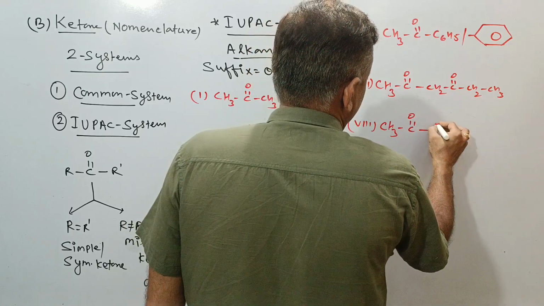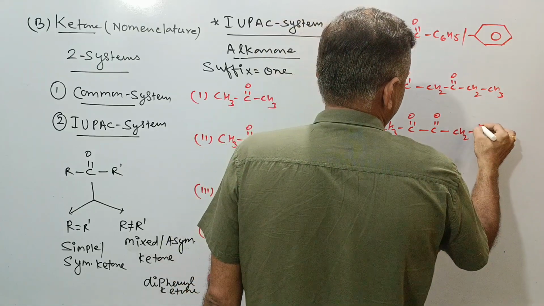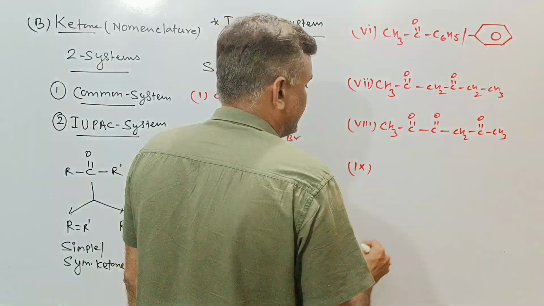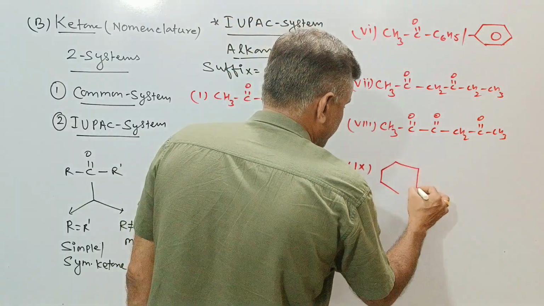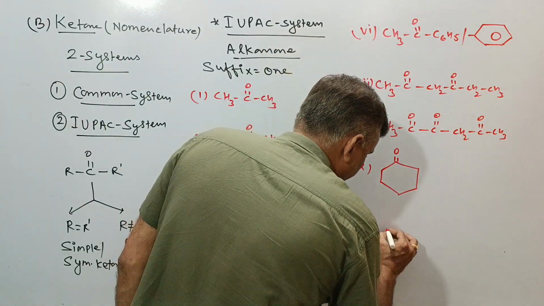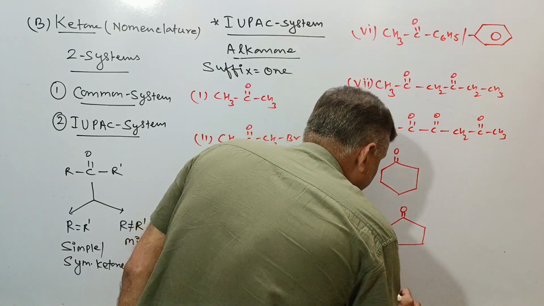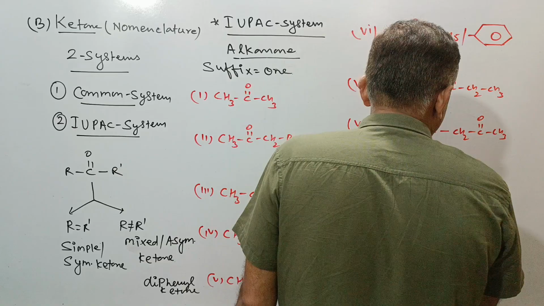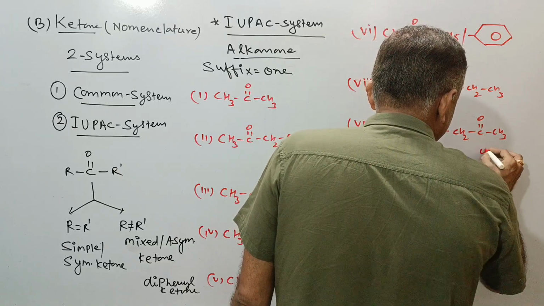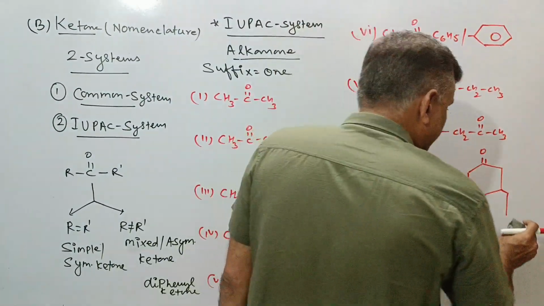This is the CO with the conjugation condition, and this is CH2CO and CH3. If we will go with the further, cyclic, then this is the best example for the cyclic ketone. We can take further like this. And if we'll go with the further, then we can take it in the form of substituted ketone also, like this. It's not a big deal.